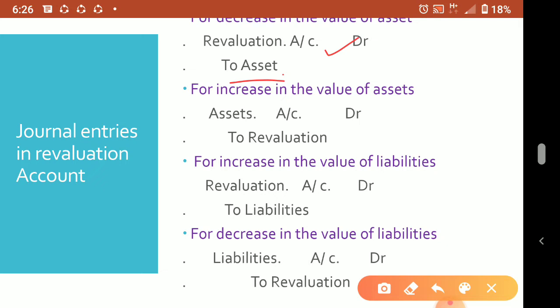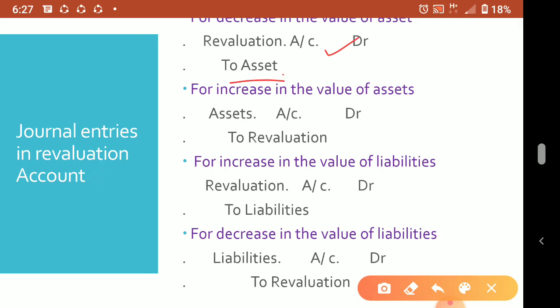And remember, the most important thing: the revised value will be given in the adjustment, and the balance sheet value will be in the balance sheet. So you have to compare the balance sheet value and the revised value given after the balance sheet. Suppose, for example, in the previous question I told you, land and building in the balance sheet is 10 lakh and the new value in the adjustment is given as land and building valued at rupees 15 lakh. So how much is the increase?